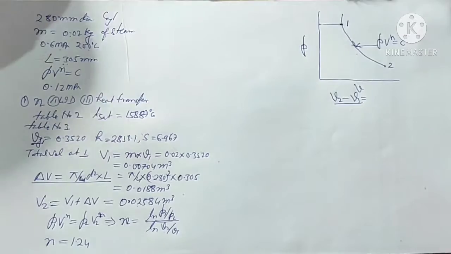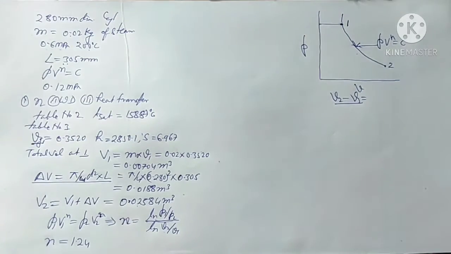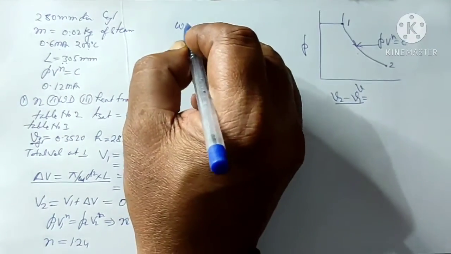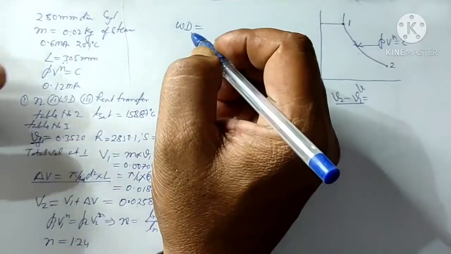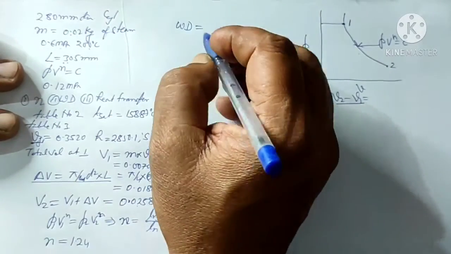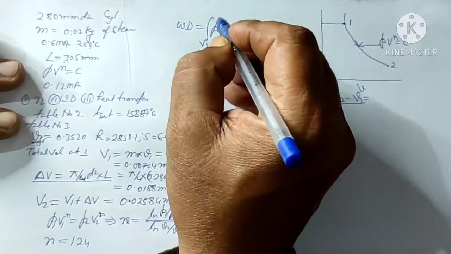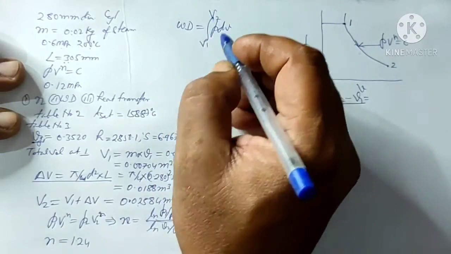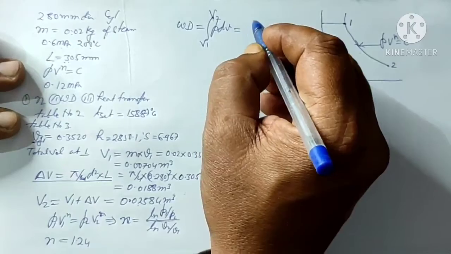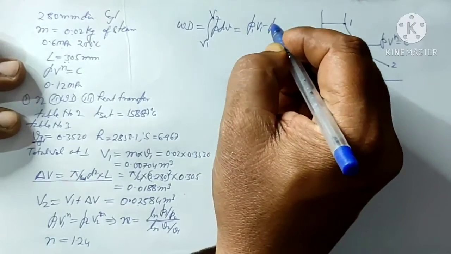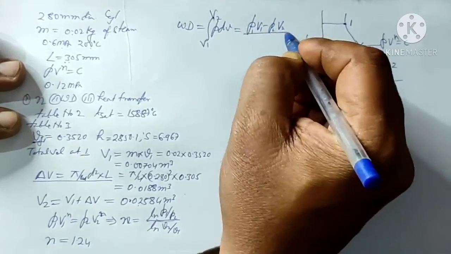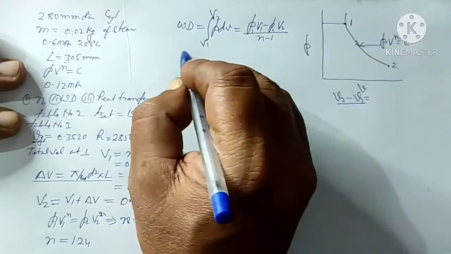Now to find the work done, we can use the formula work done equals integral of P dV when the volume is changing from V1 to V2. This comes out to be P1 V1 minus P2 V2 upon n minus 1.